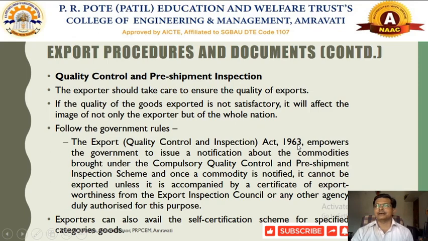So there will be a compulsory quality control and pre-shipment inspection once the exportable items, goods or commodities are available at the shipping space. Or these authorities can directly go to the factory premises of the exporter and inspect the particular items, goods or commodities being exported by the exporter.